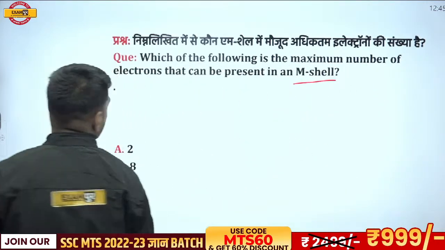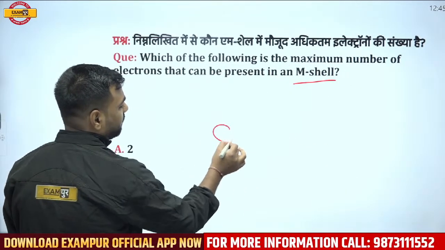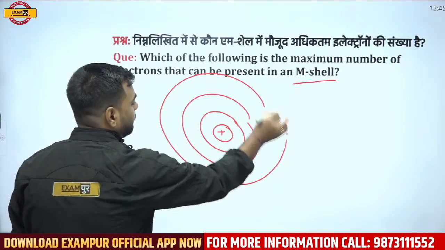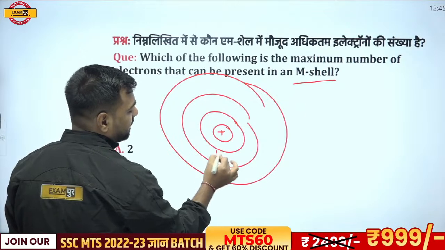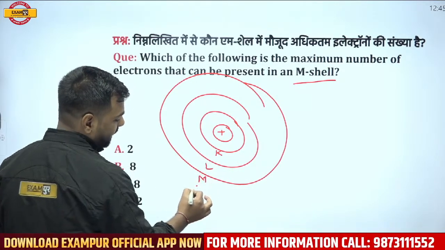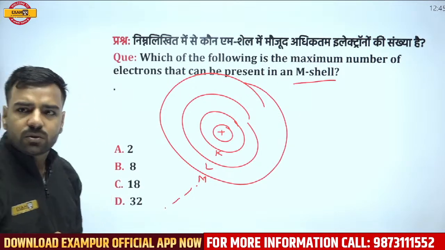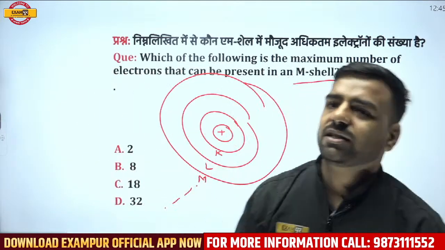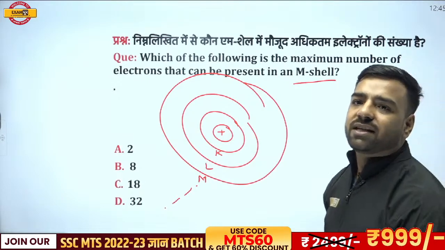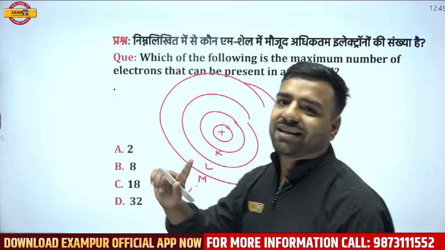See, if I talk about the number of shells, we know that the first shell which is present we represent by K, second shell by L, third shell by M, and so on. It goes like this. True? Now, Akhilesh is saying no, sir, it would be C. Okay, 18. Cool. Saurav is saying N shell 32. Great. Now, how is that?